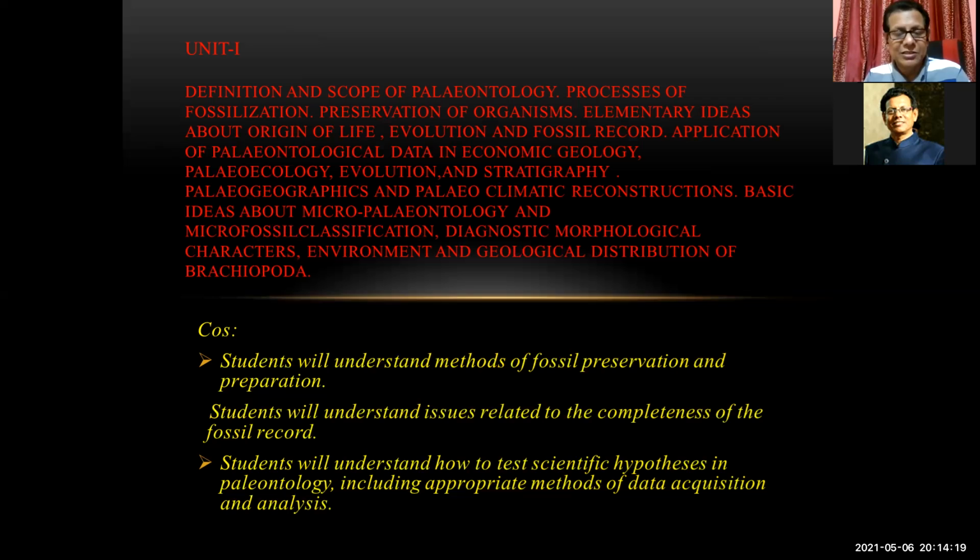Index fossils are defined as fossils with a wide geographical range during a very short geological time. An example of an index fossil is Paradoxides, which belongs to the trilobites, phylum Arthropoda. Index fossils are also called guide fossils.